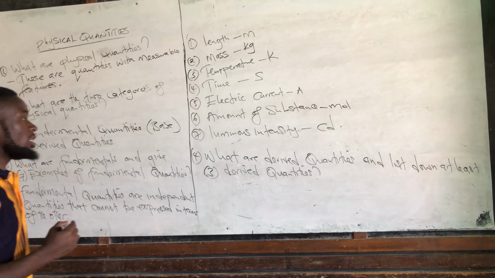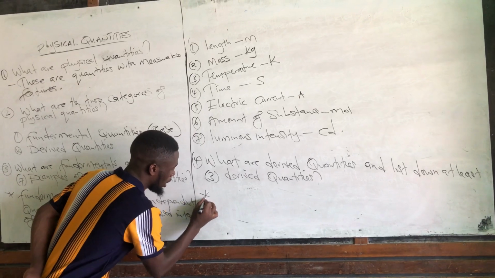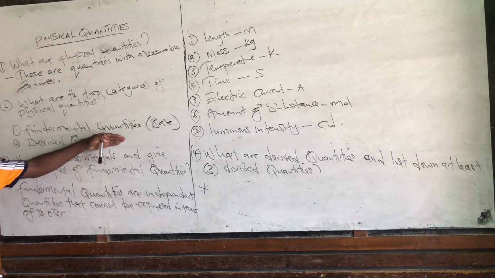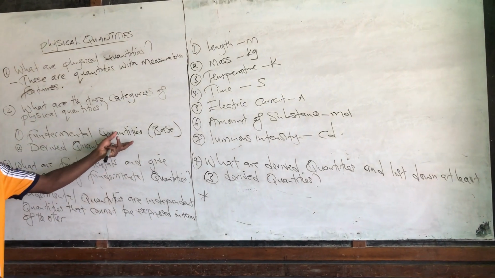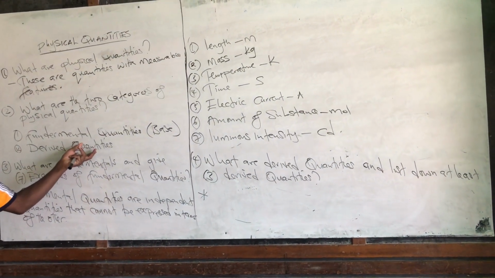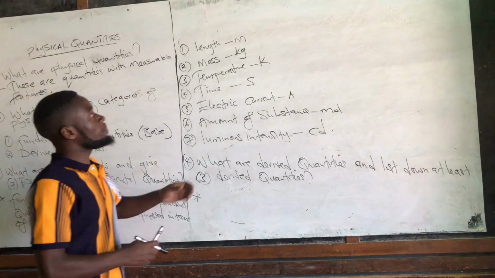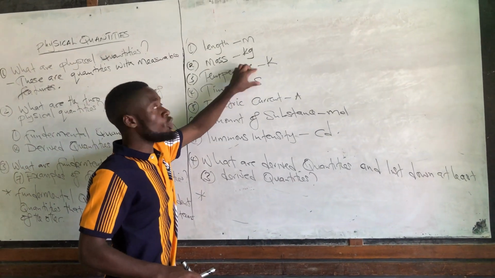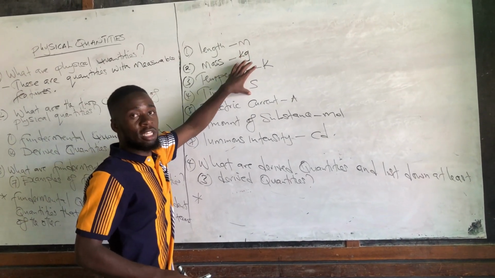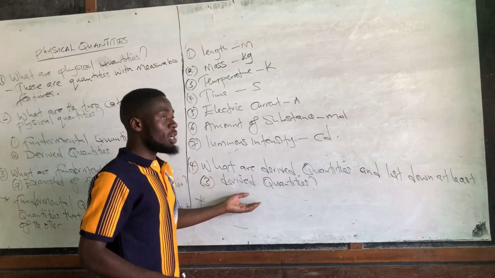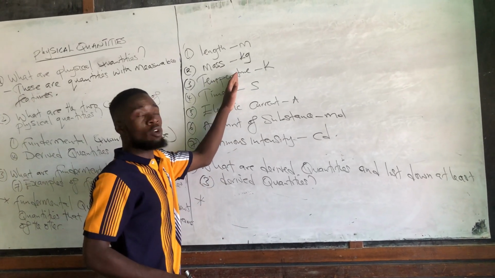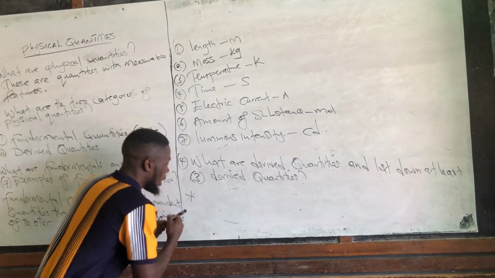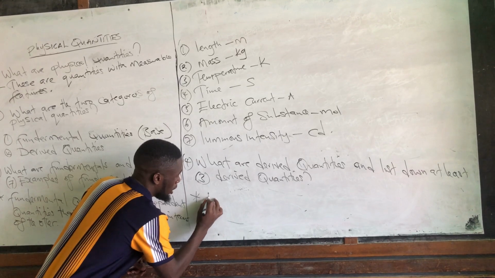So what are these derived quantities? They come from fundamental quantities or the basic quantities. They are obtained by multiplying or dividing 2 or more fundamental quantities. So, for example, when we divide meters by seconds, we make meters per second. So these derived quantities are quantities obtained by multiplying or dividing 2 or more of these fundamental quantities.